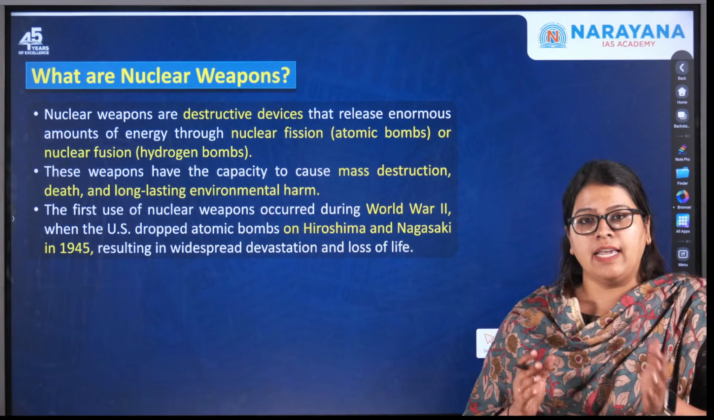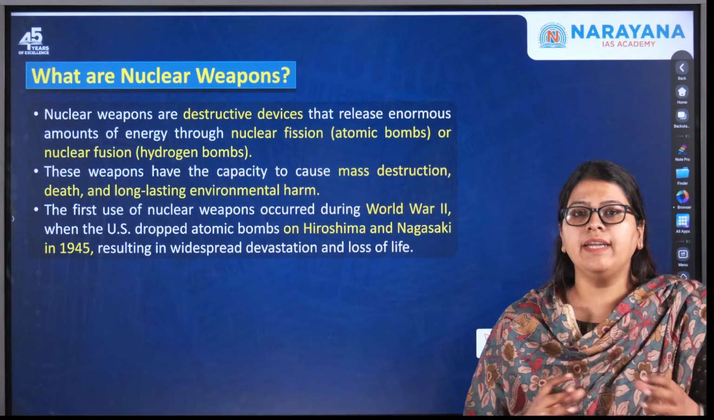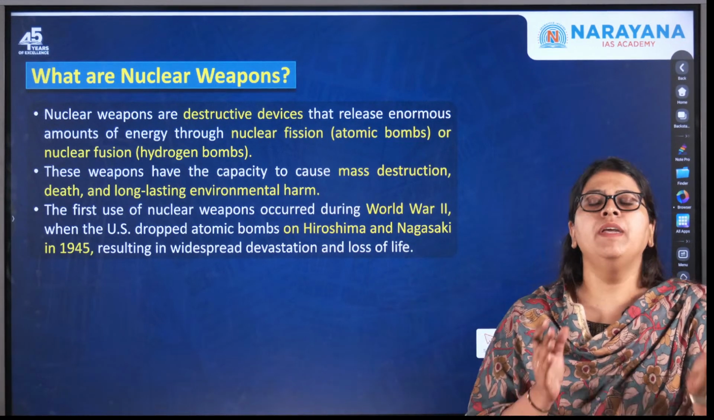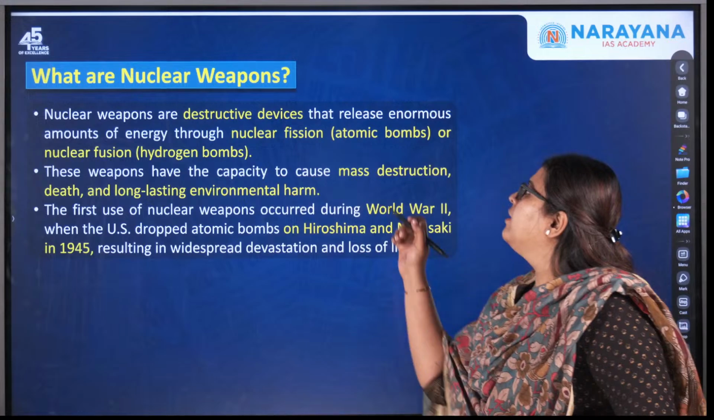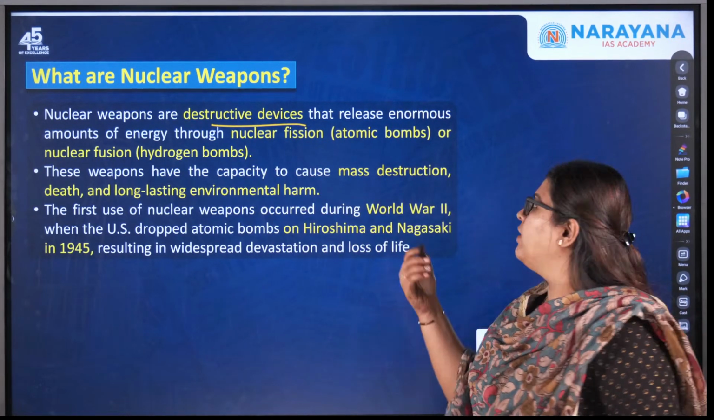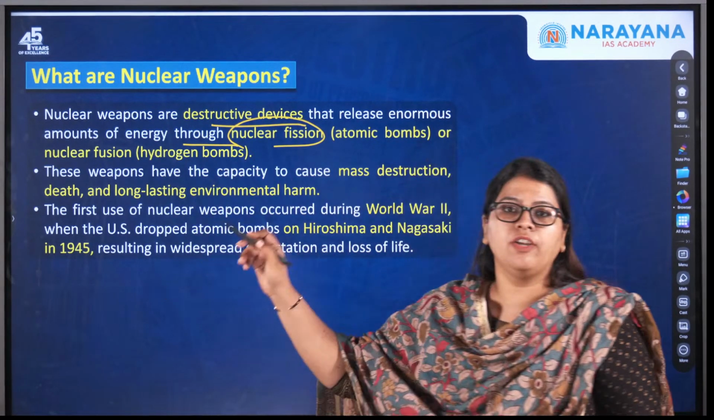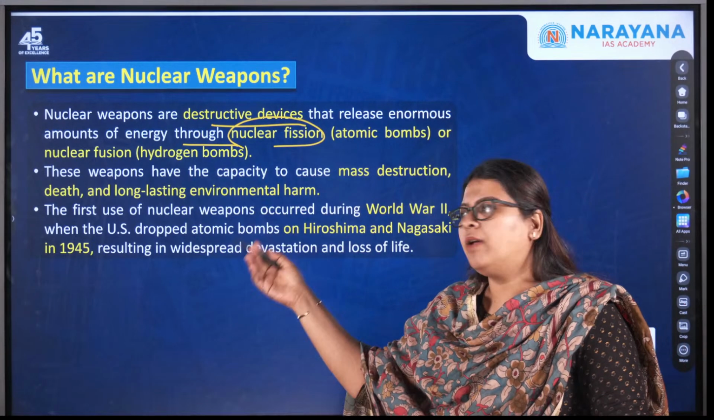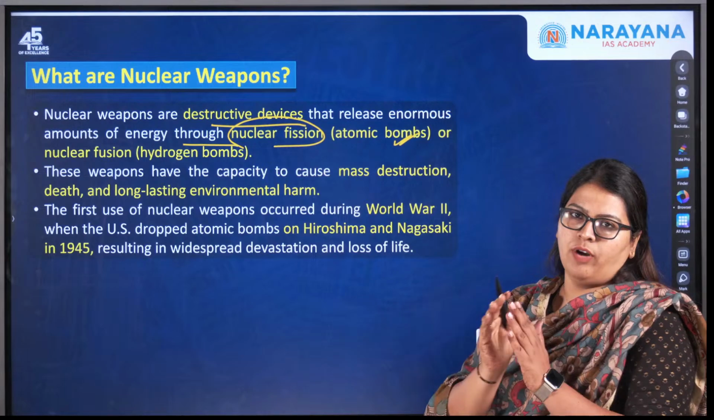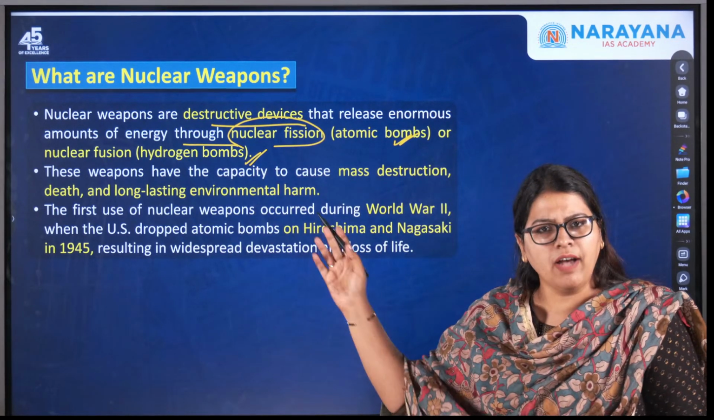And the next one is called nuclear fusion. This is nothing but when two lighter elements combine in order to form a heavier element or atom, that is called nuclear fusion. So here, nuclear weapons are destructive devices that release an enormous amount of energy through the processes of nuclear fission and nuclear fusion, which are both nuclear processes. Okay, an example of nuclear fission is atom bombs. I told you what division is taking place there. And for fusion, an example is hydrogen bombs.